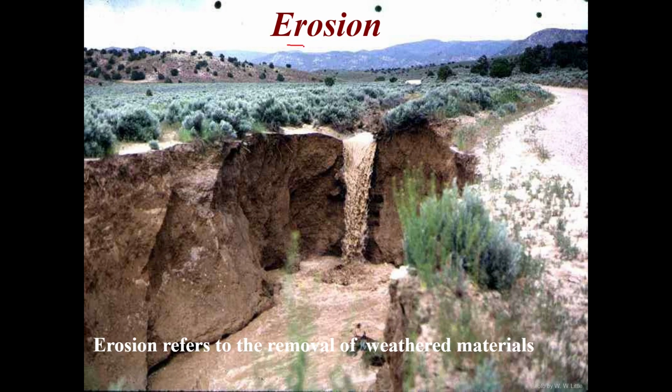After weathering comes erosion. What is erosion? It is the removal of weathered material. Here you can see with the water, the silt is flowing out. Silt belongs to somewhere inside where it got weathered and then removed with the water, and now it is being transported.